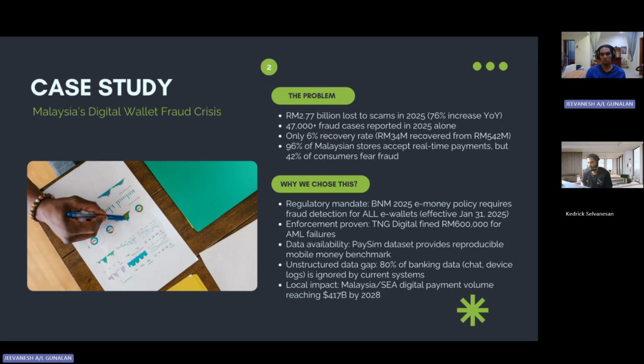So the reason why we chose this, first of all, there's a policy made by BNM where all e-wallets need to have some kind of fraud detection to avoid this problem. And we also have a lot of data available, such as the PaySim data set or any other data set that is released by banks and financial institutions. And obviously, there's going to be a lot of local impact too if we can solve this problem of fraud detection, because Malaysia's digital payment volume will reach about 417 billion by 2028 alone.